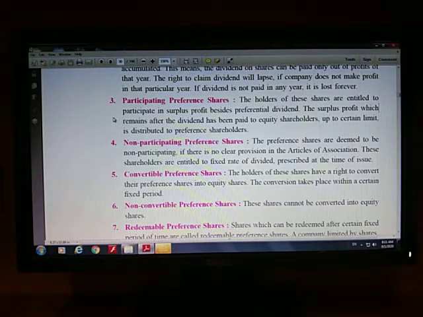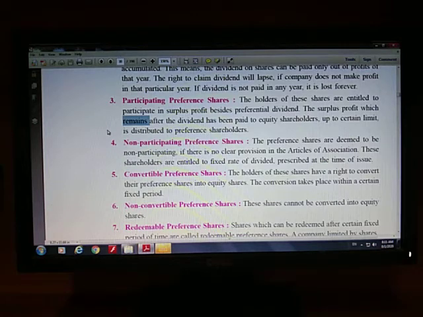Equity shareholders will get the dividend, and after paying dividend to equity shareholders also, let me remind you once, first when the company gets profit, the preference shareholder will get the dividend, and after the preference shareholder gets the dividend, the equity shareholders will get the dividend again. And after paying dividend to equity shareholders, if any profit remains, right? If any profit remains, that means...